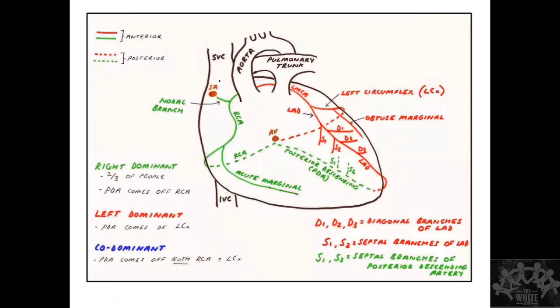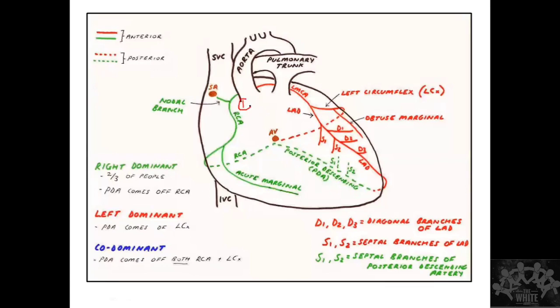Okay. So now let's say I'll make one more statement. Let's say my left circumflex is the dominant one. The patient has a left dominant circulation. So that means, are you seeing this? This is the posterior artery, which means it is going to supply the posterior wall also. Let's say the patient is having an occlusion here. Take two scenarios.